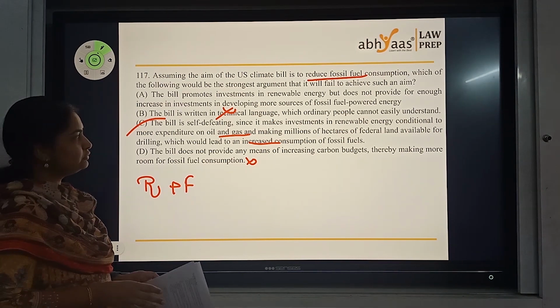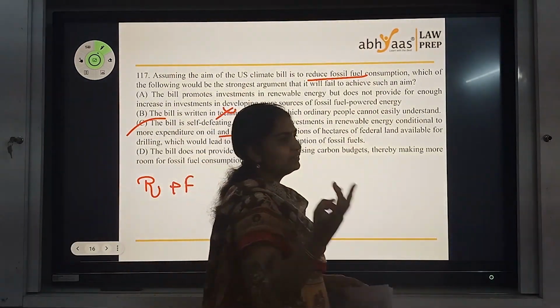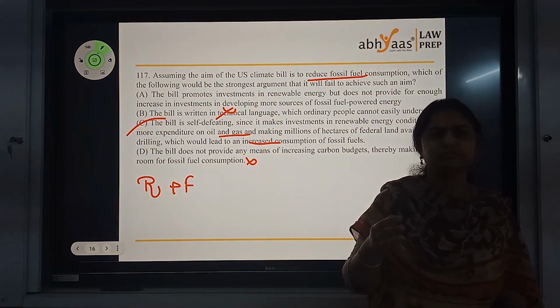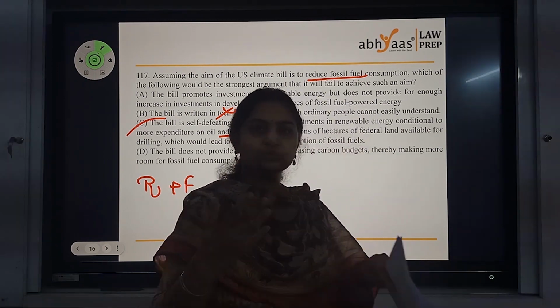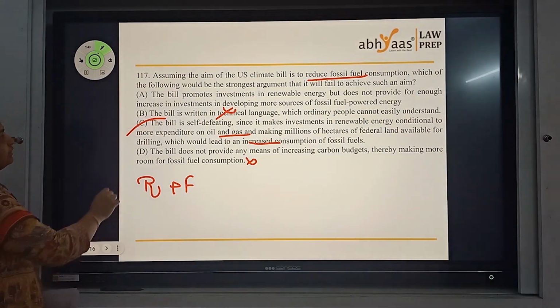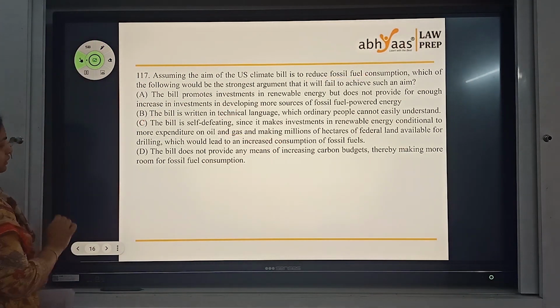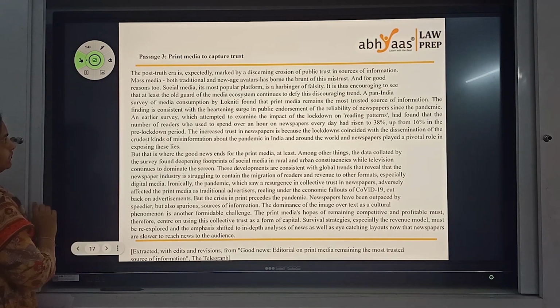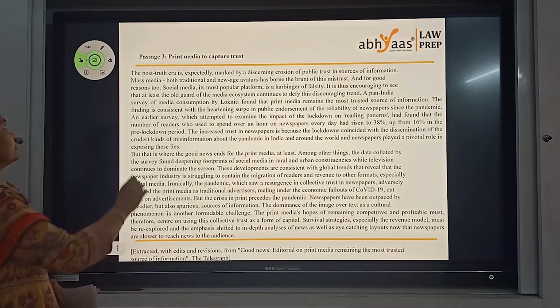Overall, the paragraph is simple to read, and I'm sure students who practice can connect with terms like fossil fuel easily. And with the Ukraine crisis, this topic is in use a lot. So reading wouldn't have been difficult. Options are pretty simple, not at all difficult. I would rate it as an easy passage and easy to do questions.